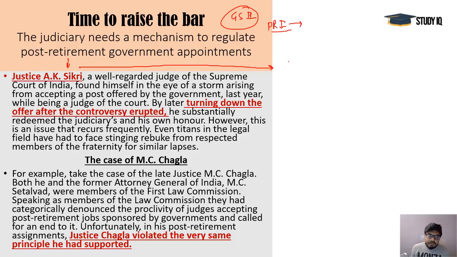So the Chief Justice of India nominated Justice A.K. Sikri there, and the PM was the chairman and the leader of the opposition was the other person. So these three people were there. And just after that, the very next day, the government offered Justice A.K. Sikri an important and very lucrative job, to work as an advocate in some Commonwealth institution.